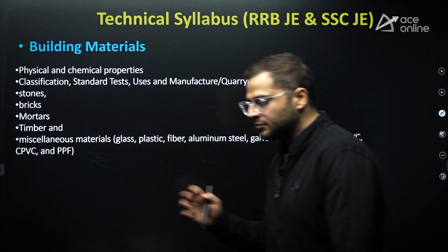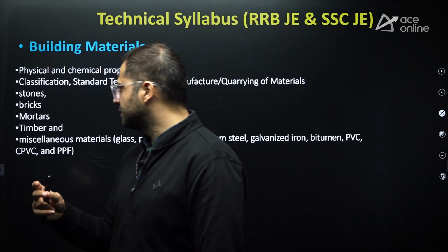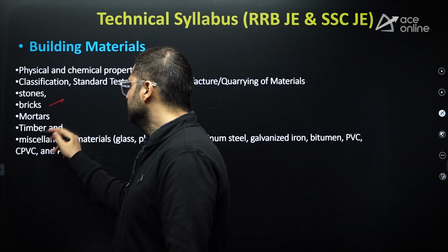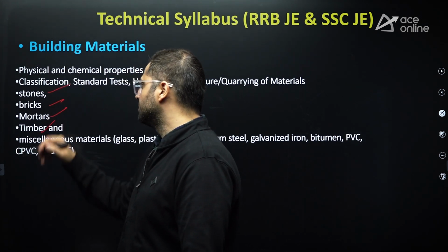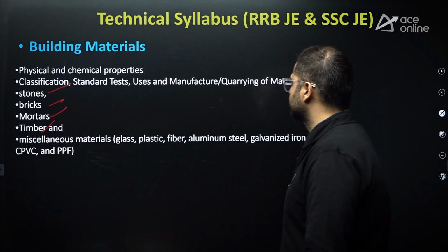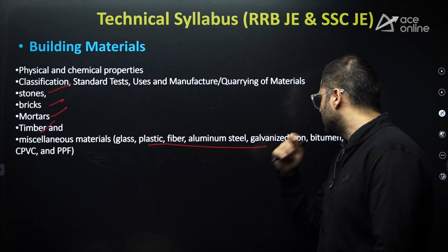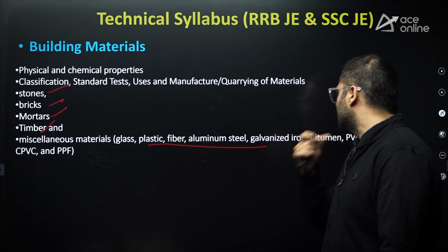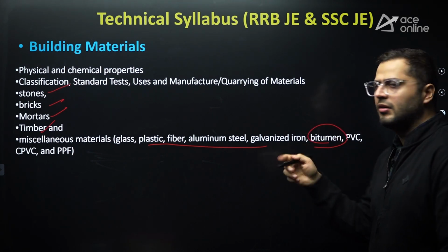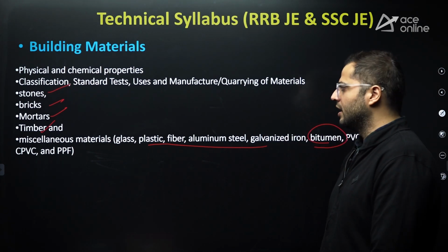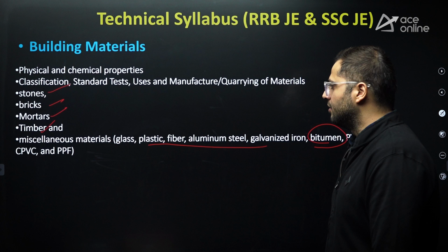Other building materials, what are important? Timber is important, bricks are important, mortar is important, stone is important, right? Yeah, other materials you can ignore. Not many questions are asked, but again, bitumen is mainly covered in highway materials. You will cover that in detail in highway materials.